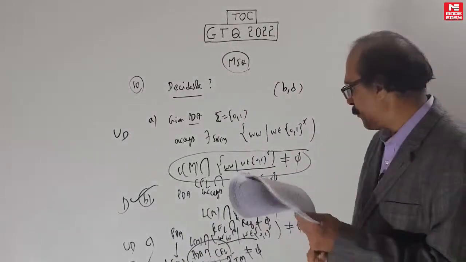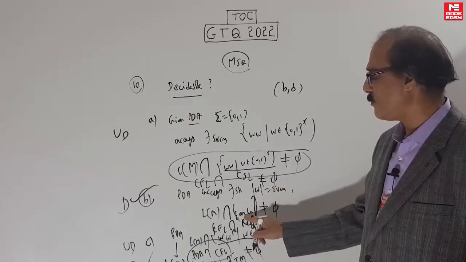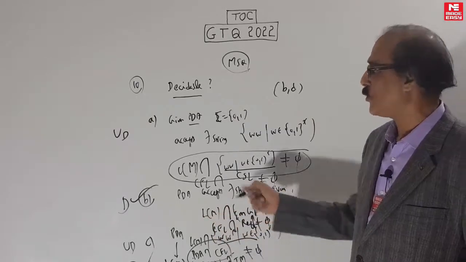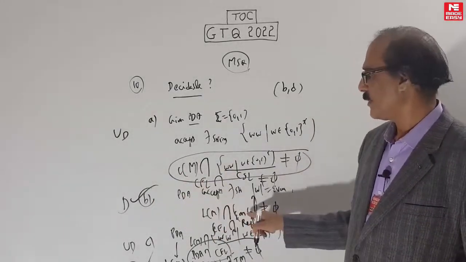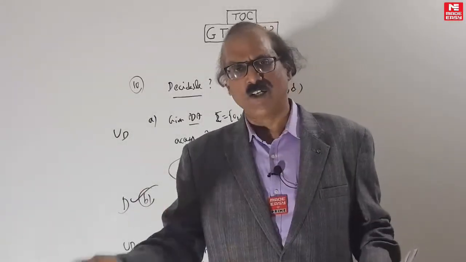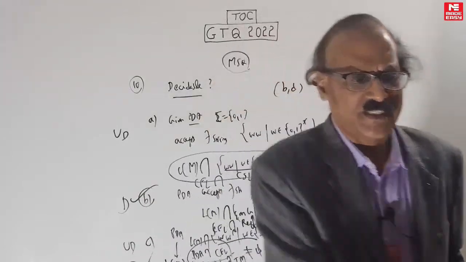Because what they do is they push this regular up. Don't do that. Don't make this regular into a CFL and say CFL intersection CFL will be a CSL and CSL emptiness is undecidable. Don't say undecidable. It's actually decidable. Regular, don't push it up and make it weak. CFL intersection regular, directly do it. Why do you push it up? Because regular intersection is available. CFL intersection regular is CFL and CFL emptiness is decidable.